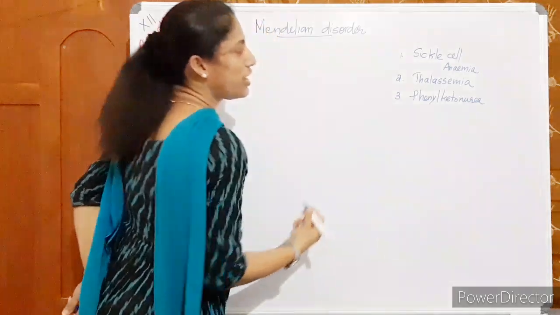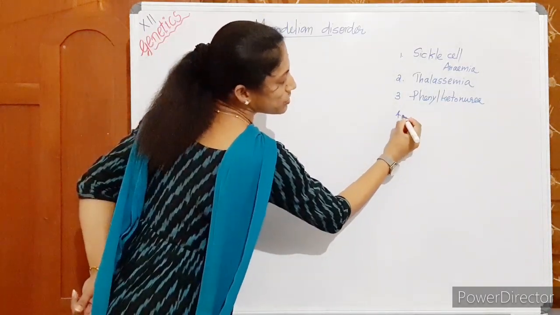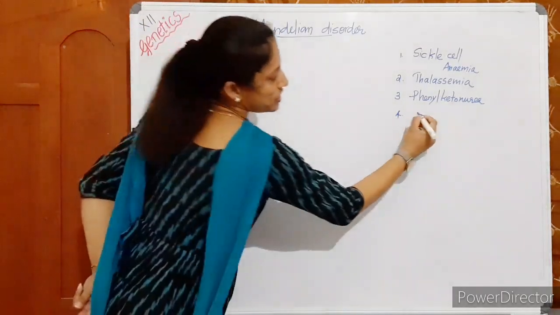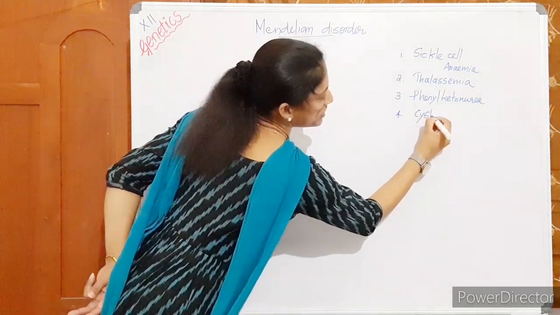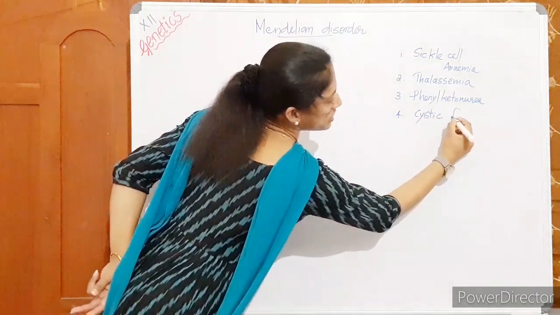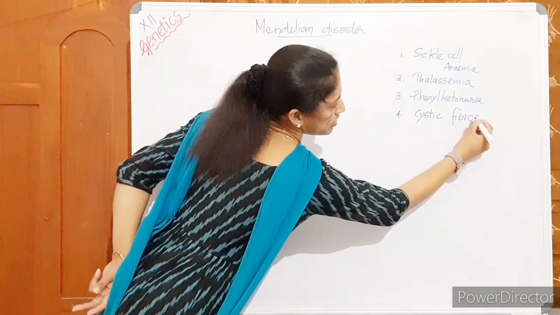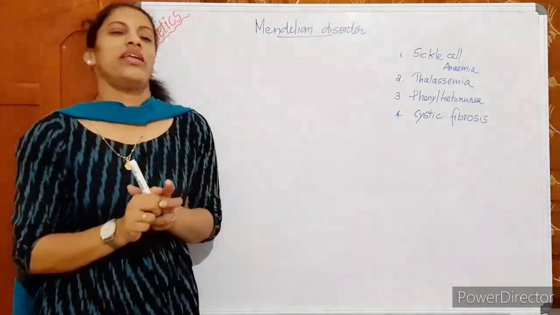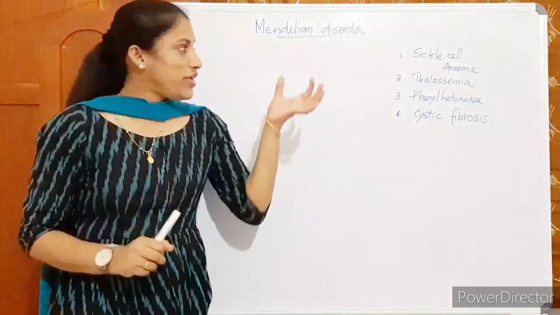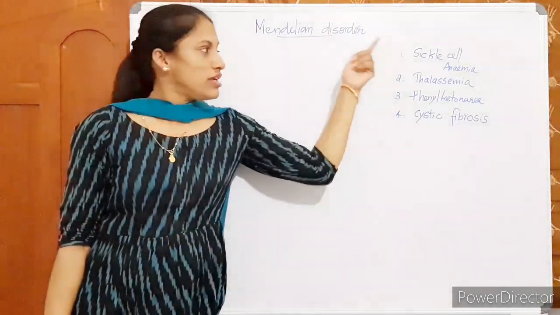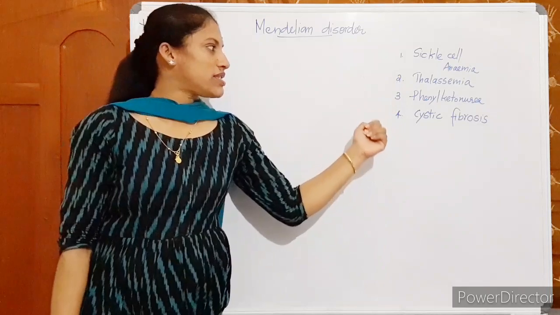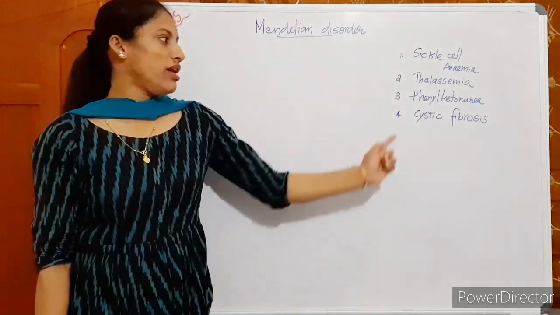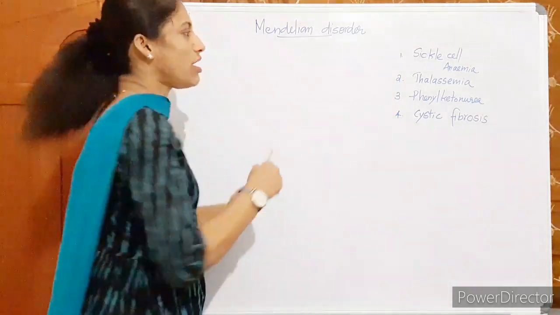In your textbook another disease is also just mentioned, cystic fibrosis, and we will mention what that disease is. Today we are focusing on sickle cell anemia, thalassemia, phenylketonuria and cystic fibrosis.